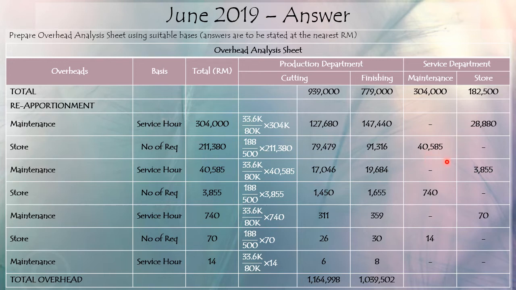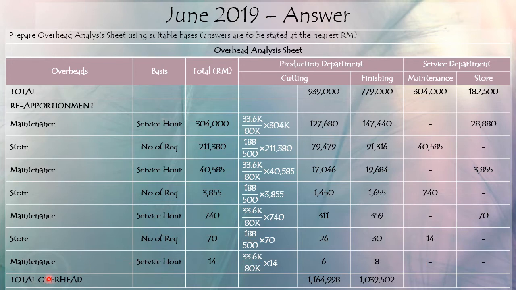So you need to reapportion the maintenance department again using the same basis, service hour, and then you reapportion to cutting, to finishing, and to store, and then you can see that store has its overhead once again. And then you reapportion using the number of requisition again and again and again until you can no longer reapportion the overhead for maintenance and store.